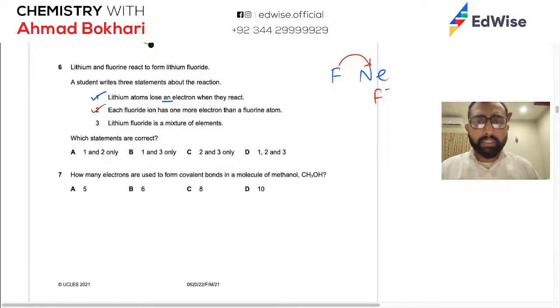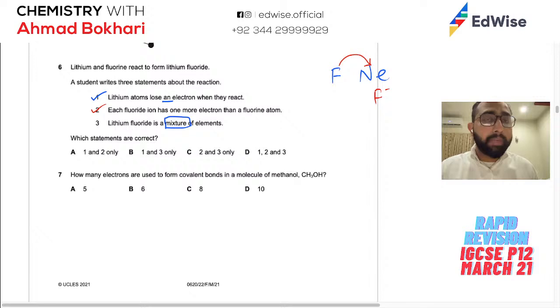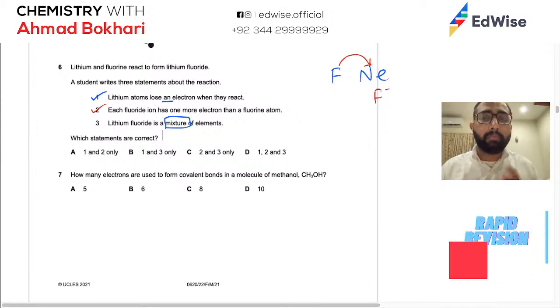Lithium fluoride is a mixture of elements. This is a key word. Mixture is wrong. The word we are looking for over here is compound. They will switch these keywords, and in the exam they will use the same definition that you have been used to, but switch the keyword in it. Here you have one example where they used compound. Another example: they might say graphite and diamond are compounds of carbon.